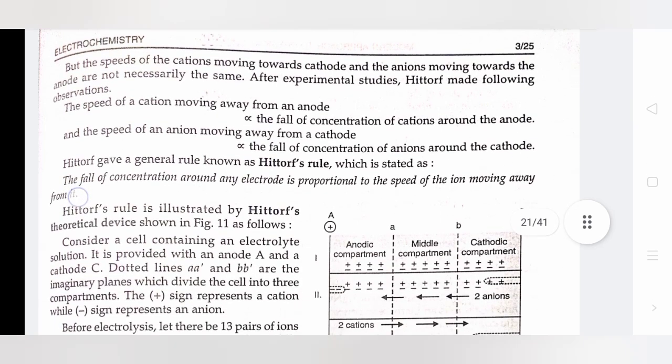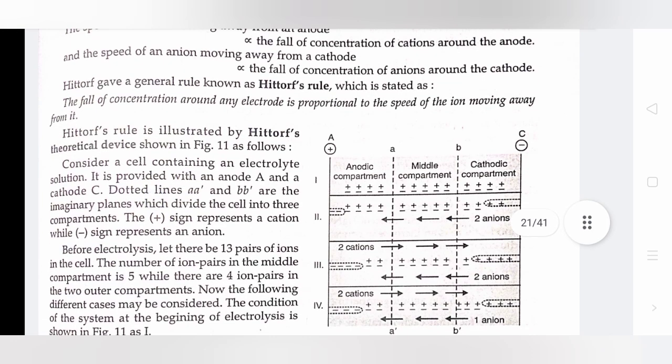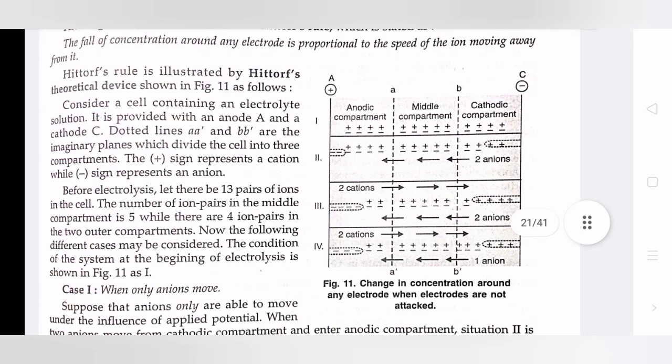directly proportional to the fall in concentration of anions around the cathode. Hittorf gave a general rule known as Hittorf's rule, which is stated as: the fall of concentration around an electrode is proportional to the speed of ions moving away from it. Hittorf's rule is illustrated by Hittorf's theoretical device shown in figure 11 as follows. Consider a cell containing an electrolyte solution. It is provided with an anode A and a cathode C. Dotted lines AA' and BB' are imaginary planes which divide the cell into three compartments.